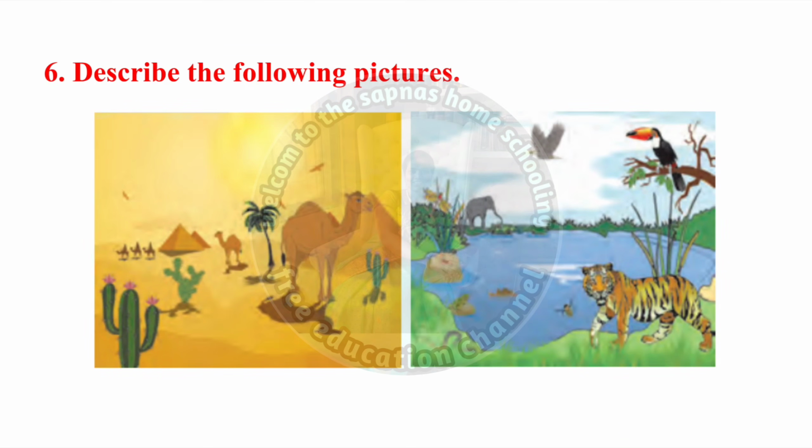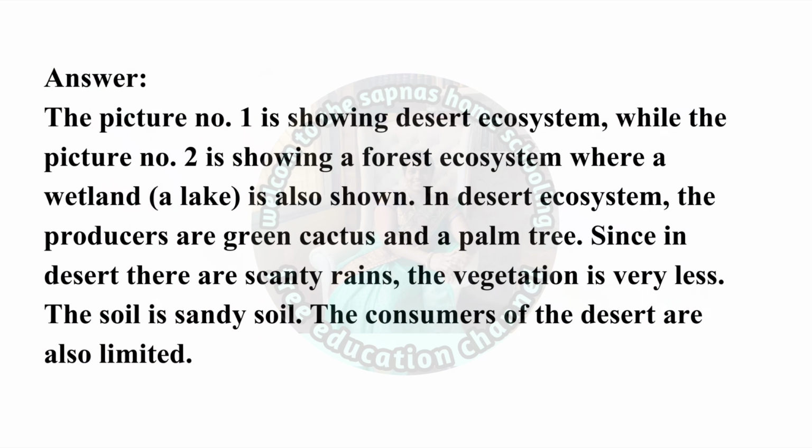Now, question 6, describe the following pictures. Answer: The picture number 1 is showing desert ecosystem, while the picture number 2 is showing forest ecosystem, where a wetland, meaning a lake, is also shown. In desert ecosystem, the producers are green cactus and palm tree. Since in desert there are scanty rains, the vegetation is very less, the soil is sandy soil, the consumers of the desert are also limited.